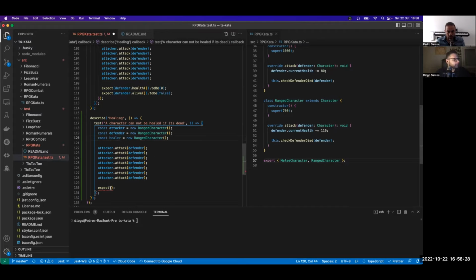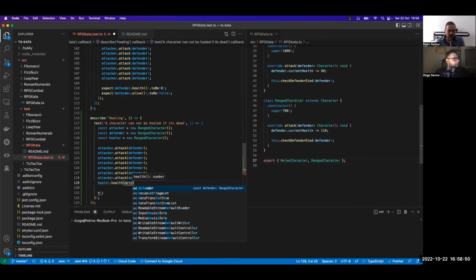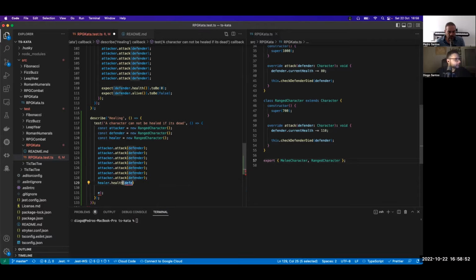Okay. So we expect the healer. Well, no, we need to make healer dot heal before the expect. We need to take an action. Oh, sorry. Heal. It just doesn't exist. That's why the compiler complains.